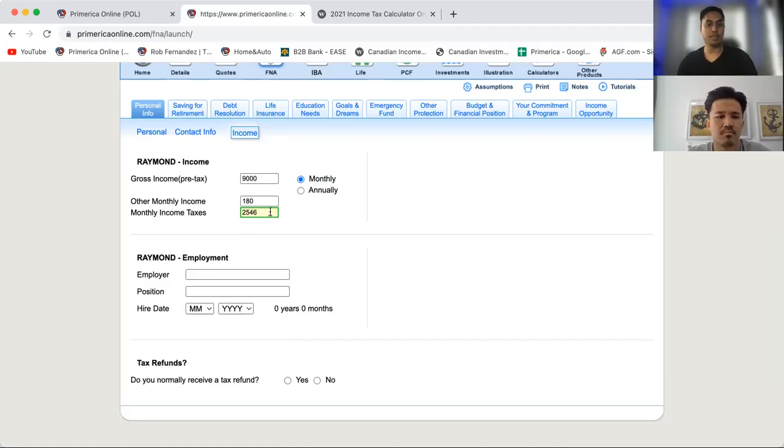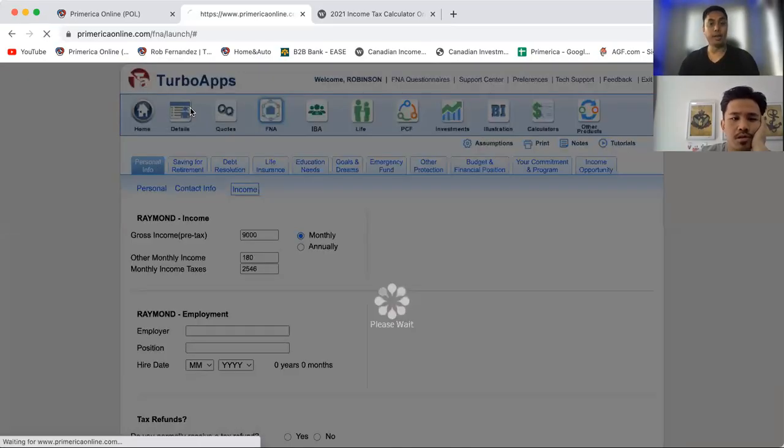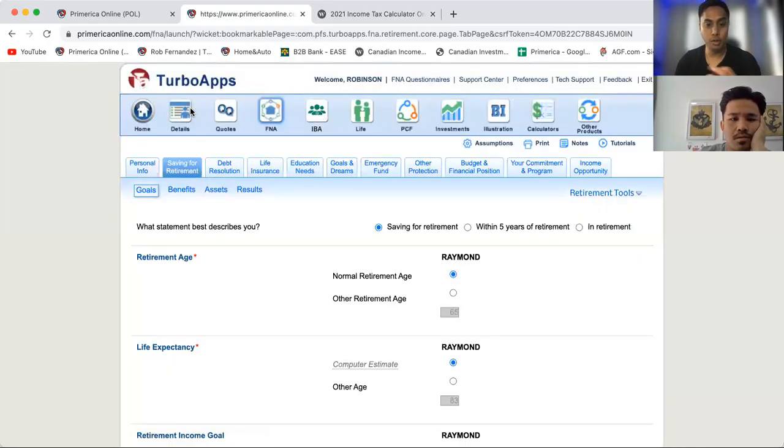That's how much she's being taxed month to month, which is ridiculous. I know. And then you go down next, after you finish this, you pretty much finish the rest, you go up to saving for retirement. That's it for income, unless you have the wife's income, then you update it.